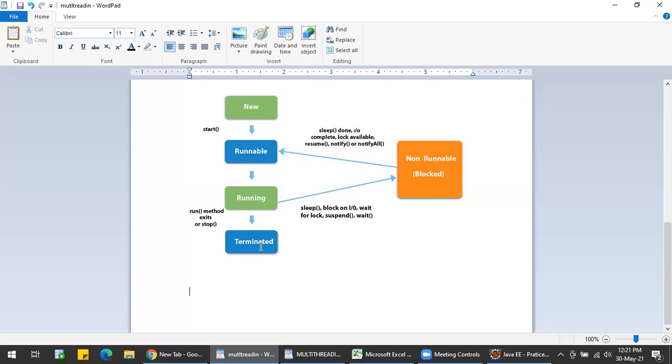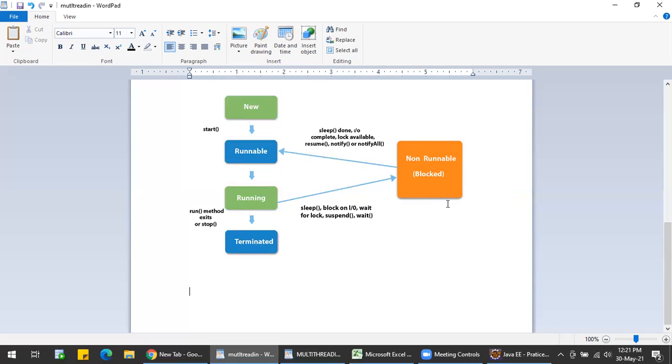Now I'll explain what this non-runnable or blocked state is. I hope you can see in this diagram what will happen. In the non-runnable state, the thread is still alive but not eligible to run.